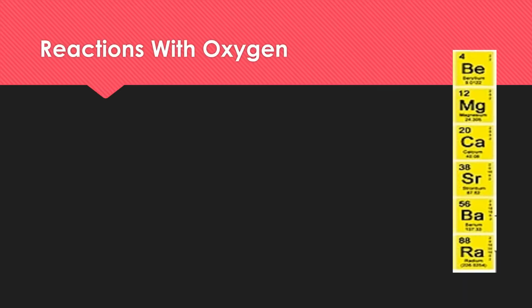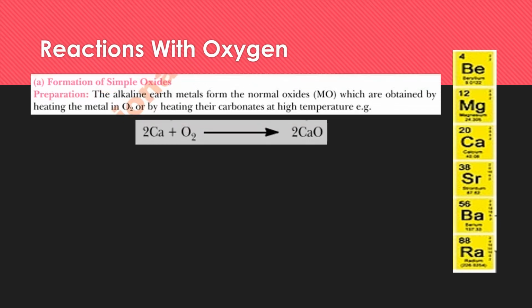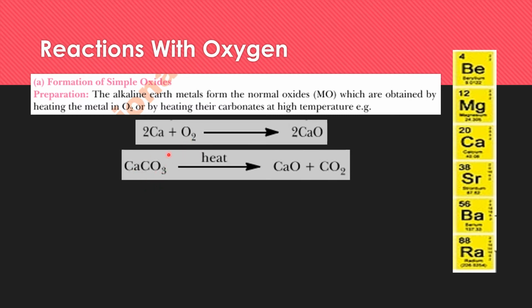Now how do these alkaline earth metals react with oxygen? Alkaline earth metals form the normal oxides, and these normal oxides are formed when these metals are heated with oxygen. And even the carbonates of the metals, when they are heated, again produce the normal oxides, just like calcium reacting with oxygen producing calcium oxide, which is a normal oxide.